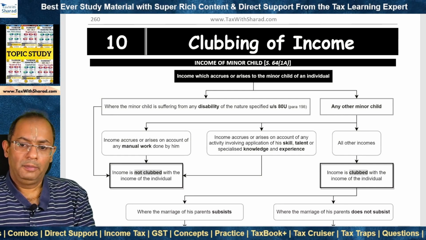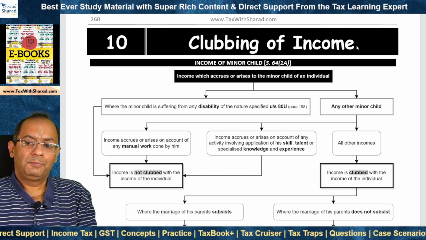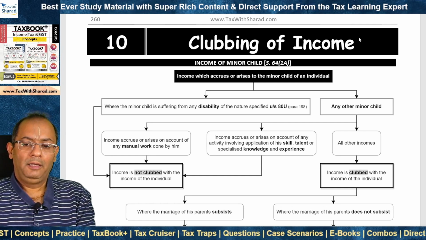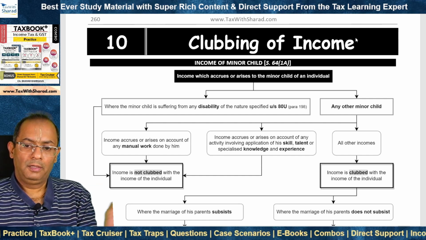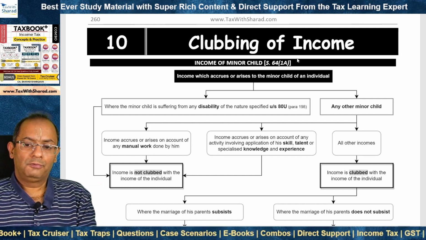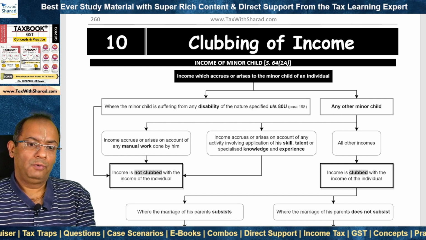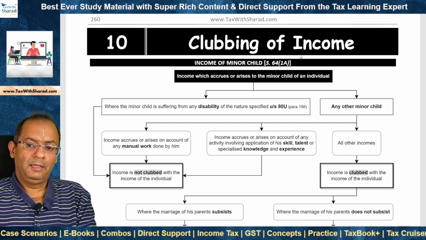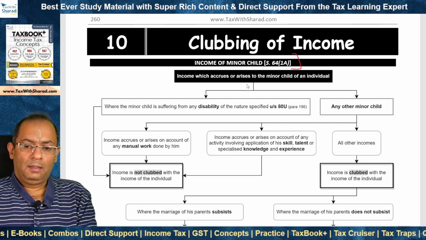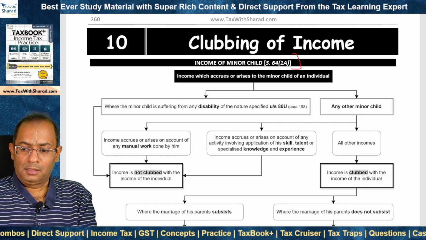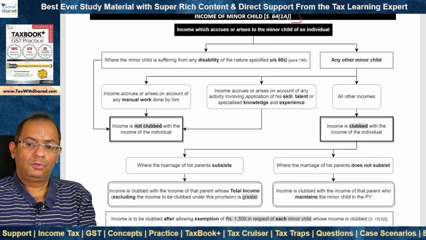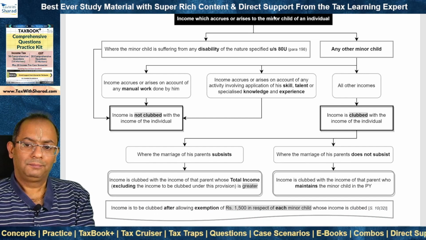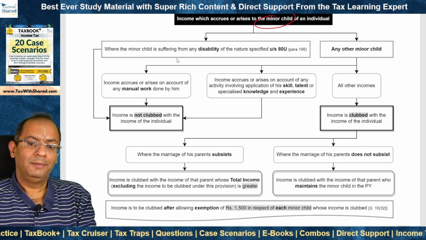We will now look at clubbing of income. Under these provisions, income of a person can be included in the total income of another person. So first we look at section 64(1)(a), which deals with clubbing of income of a minor child. What does this cover? Income which accrues or arises to the minor child of an individual. Minor child, not major child.